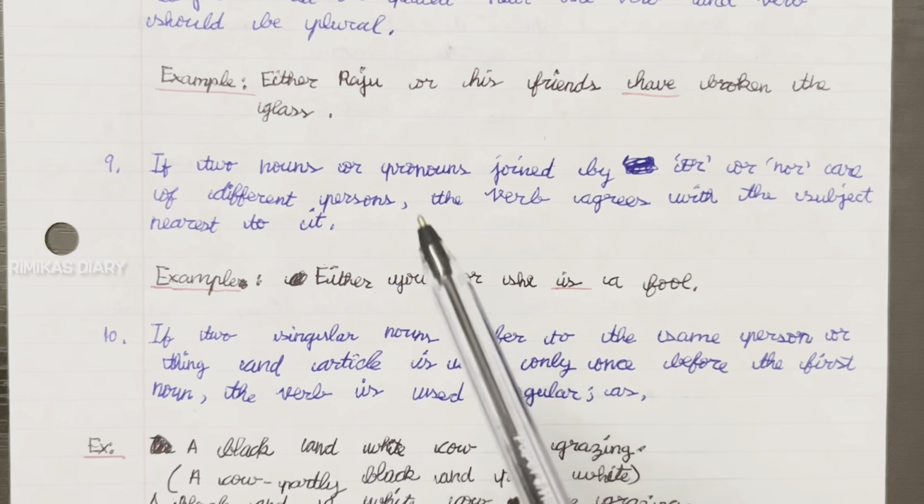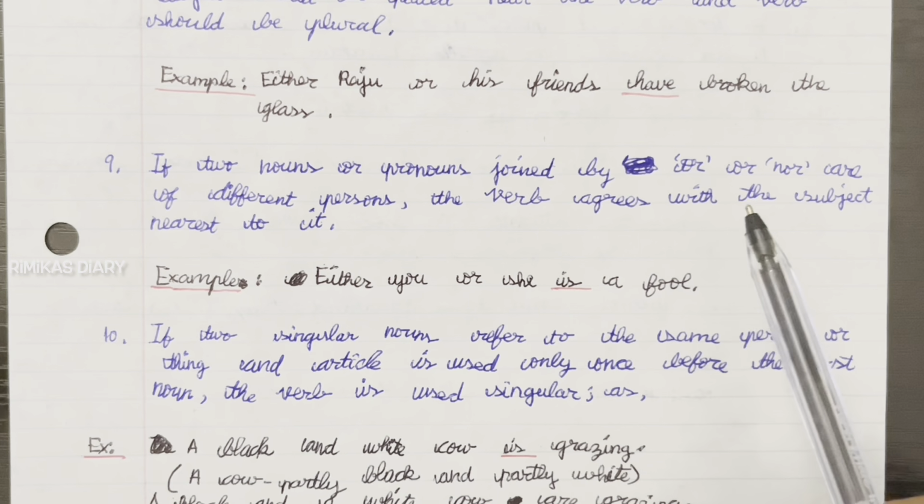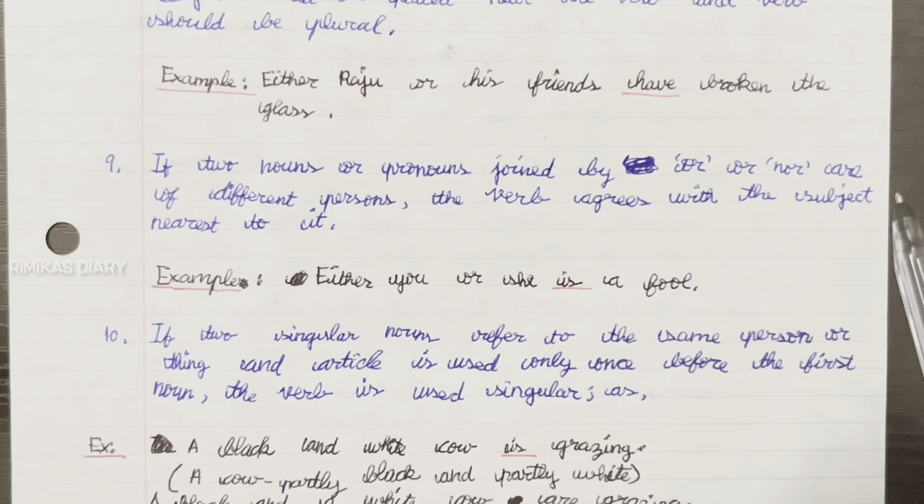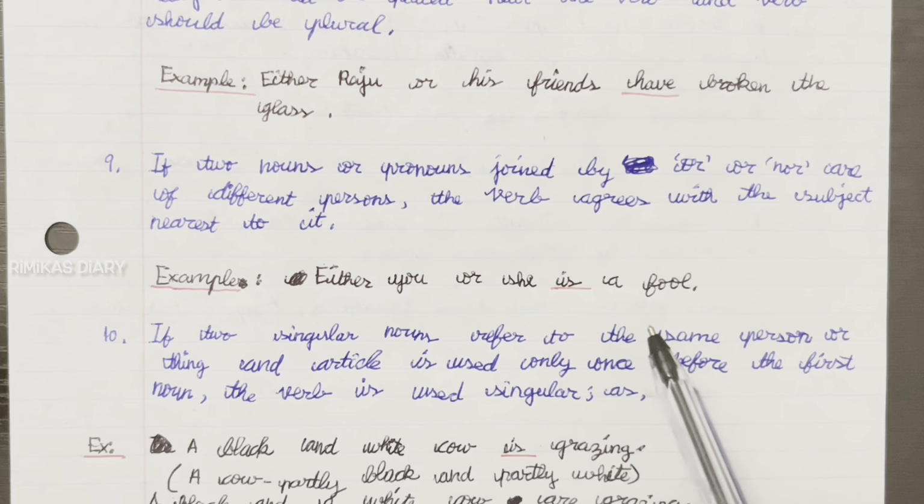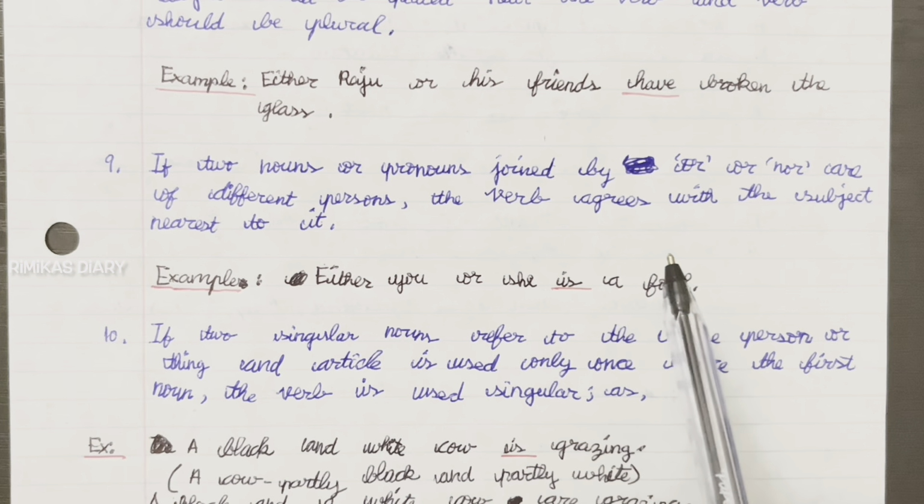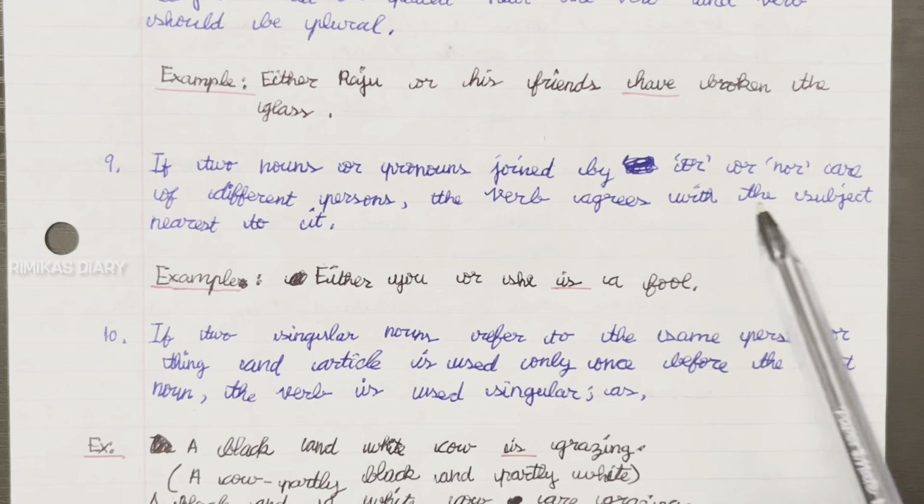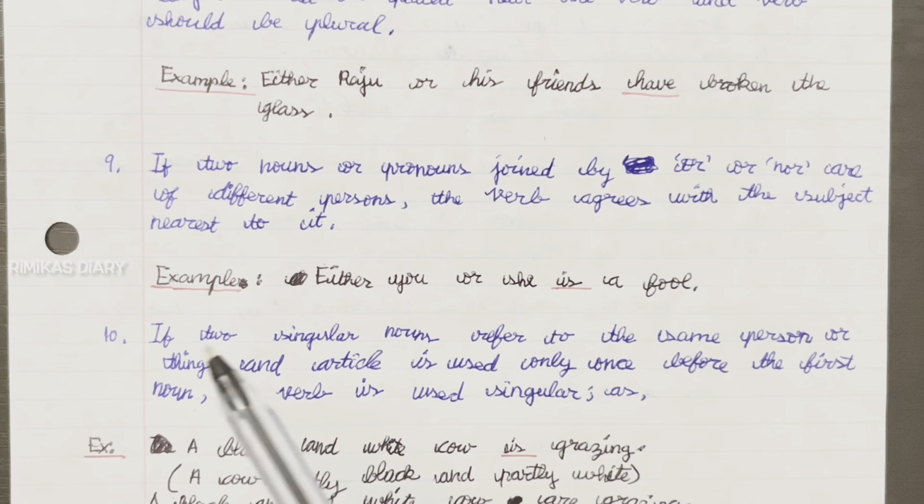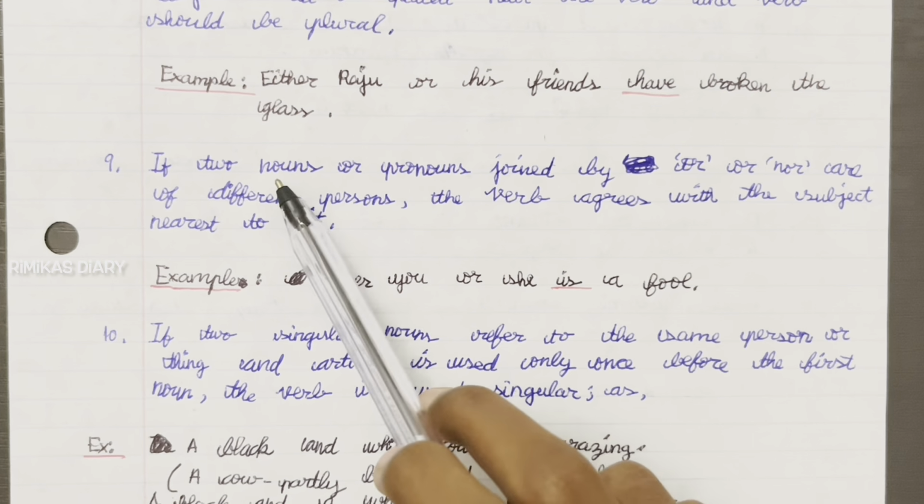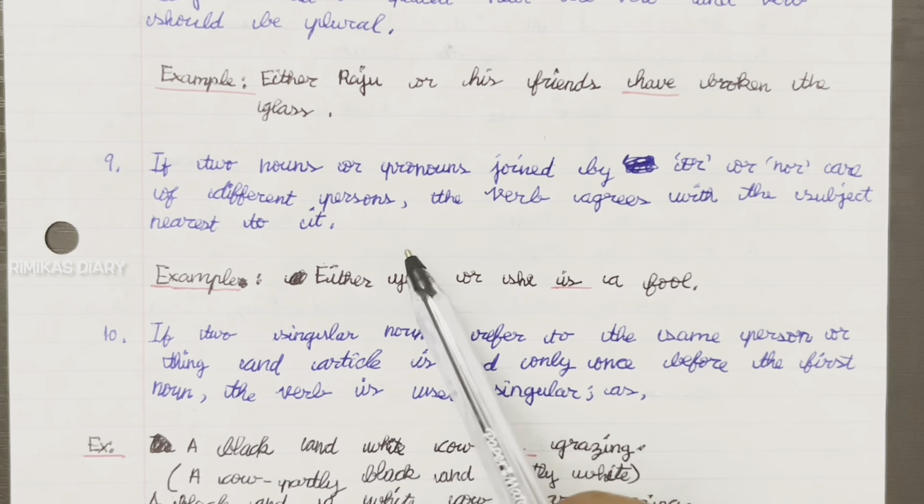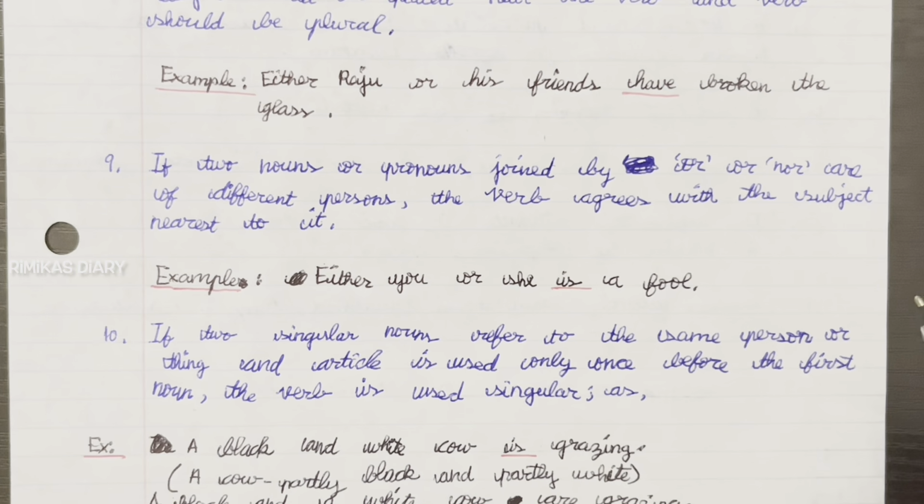Ninth rule: if two nouns or pronouns joined by or, nor are of different persons, the verb agrees with the subject nearest to it. Example: either you or she is a fool. So if two nouns or pronouns joined by or, nor are of different persons, then the verb agrees with the subject that is closest to it.